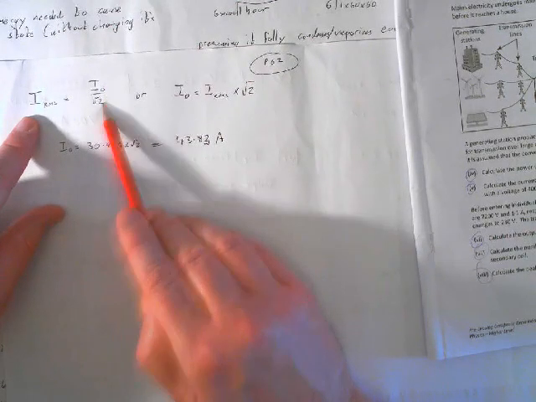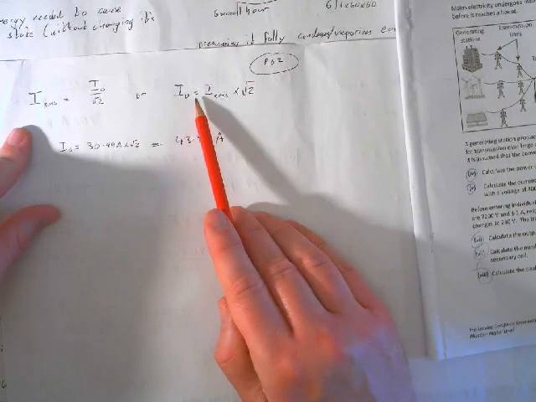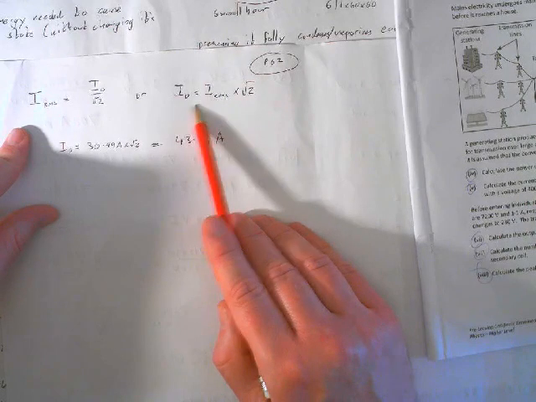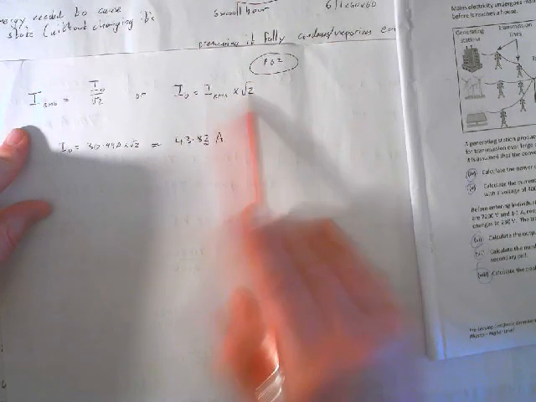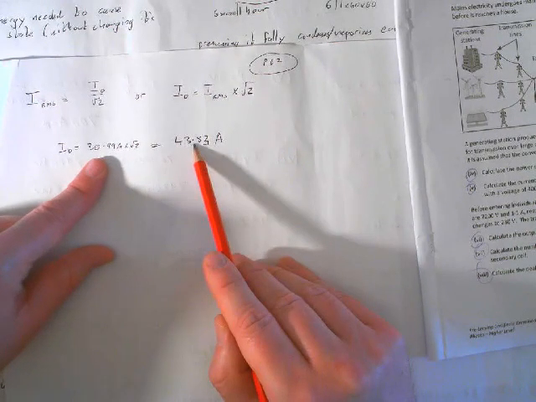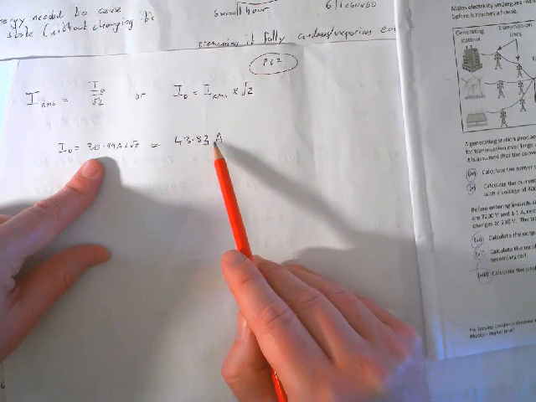Okay, we're almost there for this question. And for this video, I'd say, because I'm running out of steam anyway. Excuse me, last part, calculate the peak current entering the house. Well, this is again from your logbook. The IRMS, the root mean squared, is peak divided by root 2.